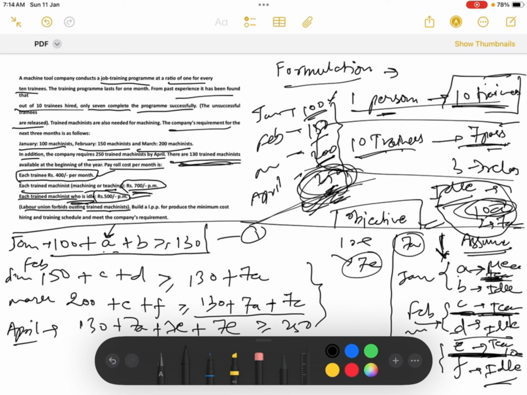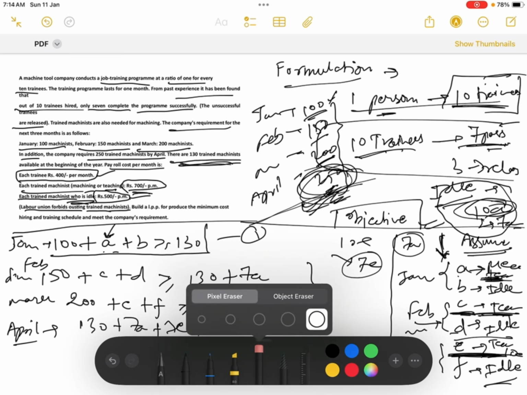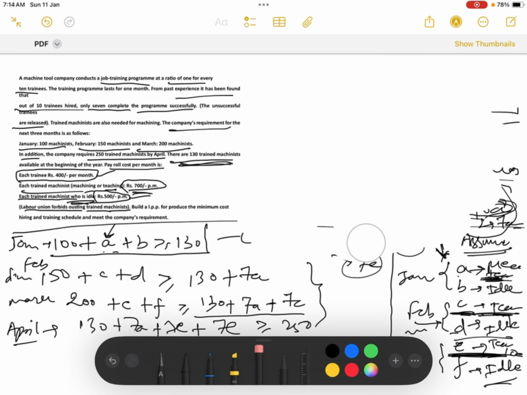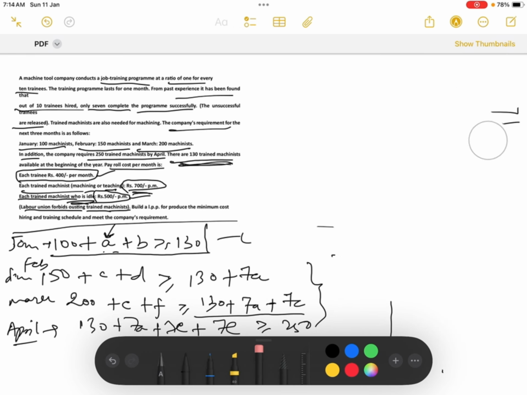Now still there are so many things which are left in this question, and that is why I called it a complex question of formulation of LPP. So let me erase this part, because you have already understood this, and I'm going further with my explanation. So these constraints I'm assuming that you have understood. Till April we are done with the constraints.